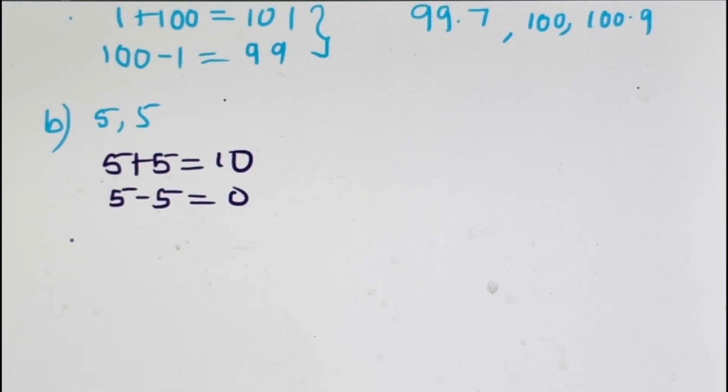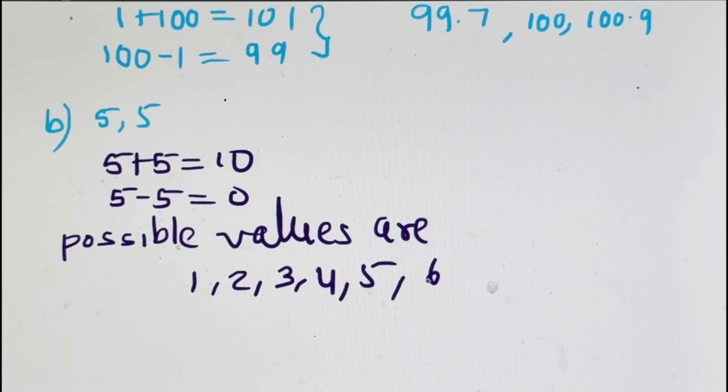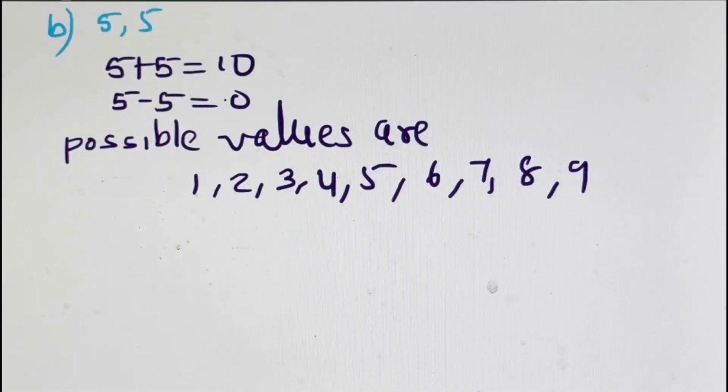So the possible values are, after 0, 1, 2, 3, 4, 5, 6, 7, 8, 9. So till 9 you can write any of these, 1 to 9. You can write decimals also, that will also be correct. So this is answer B.